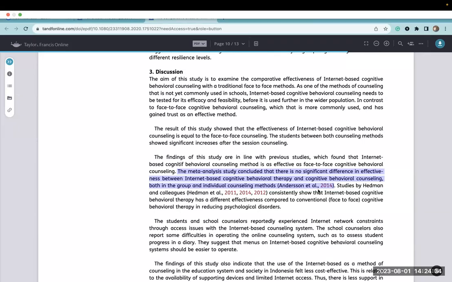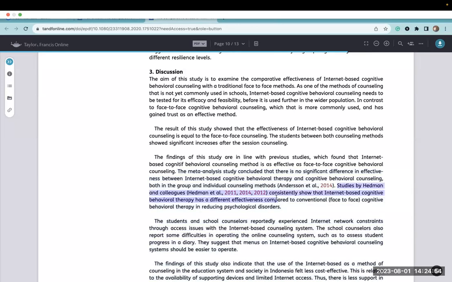So instead of having some vague reference to your study, you should just put the name of the study at the beginning. So I might rewrite this to say Anderson et al. (2014) concluded in their meta-analytic study, right? And that would be much clearer.